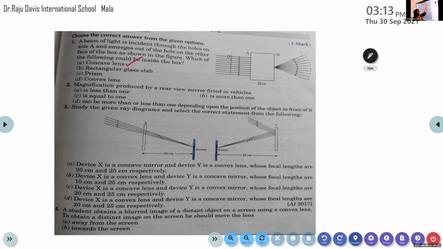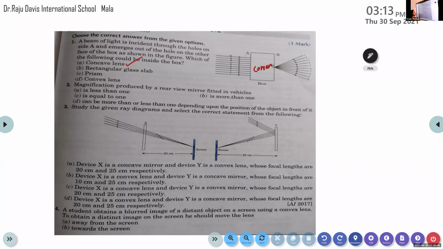Okay. So here, the lens that is kept inside this box is nothing but a concave lens. That is why after the refraction, the light rays get diverged. Is it clear? Yes, ma'am. Okay. Now the second question.